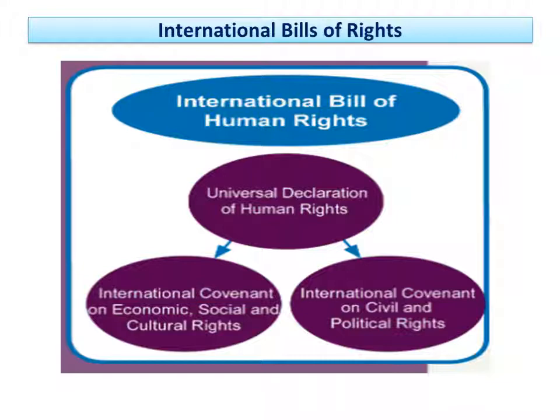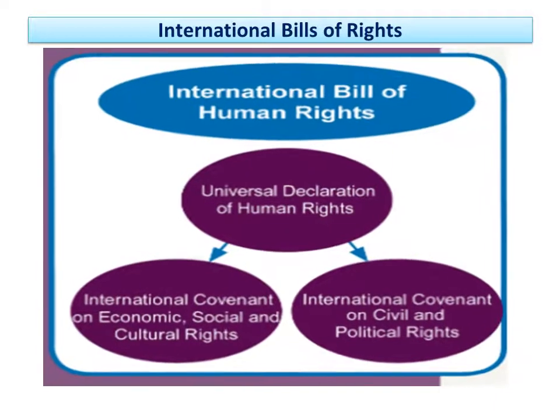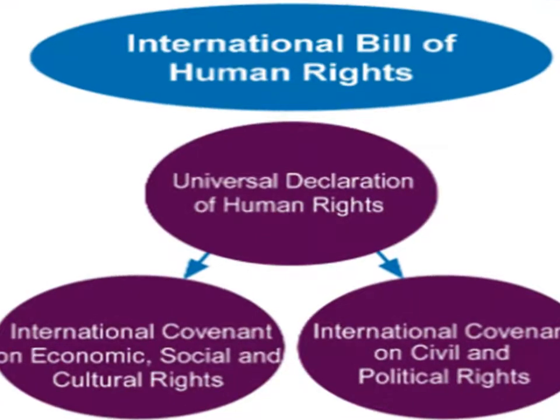In short, UDHR, ICESCR, and ICCPR combined are called the International Bill of Human Rights, right? Okay.